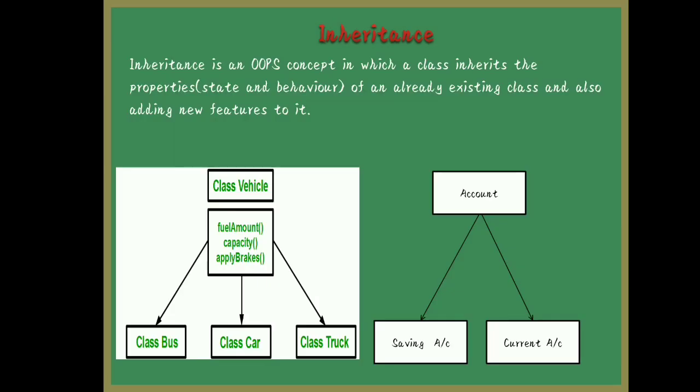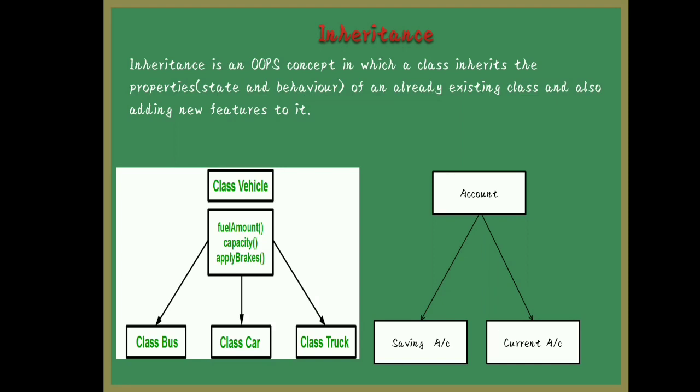See here, one example I have given, class vehicle. Already vehicle is there. It will have the fuel amount, capacity, apply brakes, registration number, model, etc. When I create one more class, bus, all the features of class vehicle will also be there and additional features will be added. For example, for a bus, the number of wheels will be different, the number of seats will be different. So I will add additional features to it.